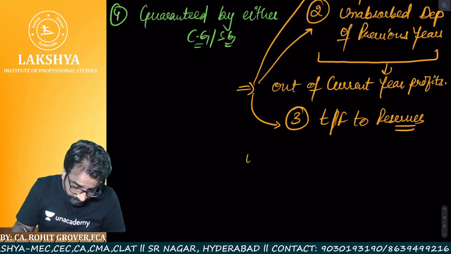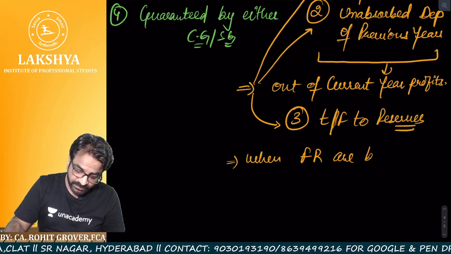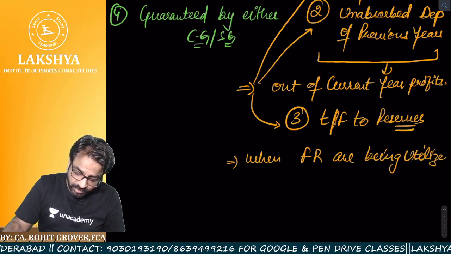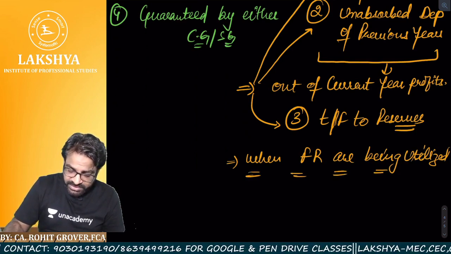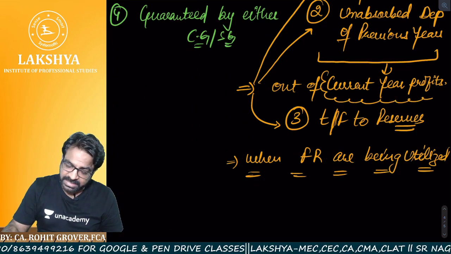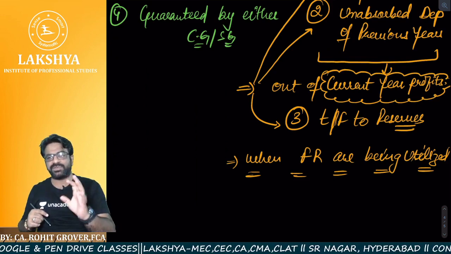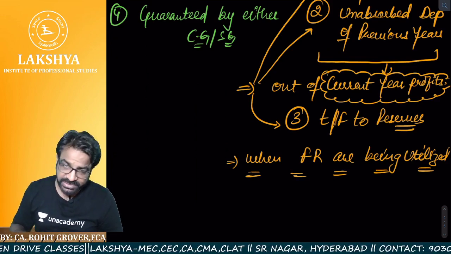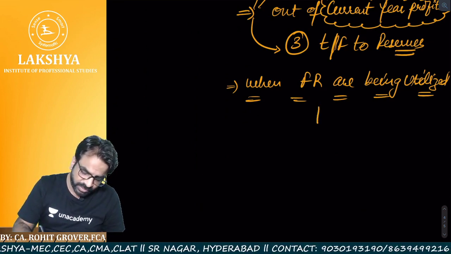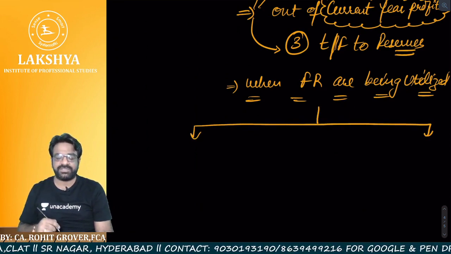Now, point number 4. When free reserves are being utilized, then what kind of adjustments do you have to do? I already told you the 3 adjustments when we are using the current year profits: depreciation, unabsorbed depreciation, transfer to reserve. Now we are using free reserves. In case of free reserves, we have to do the 2 adjustments. So what are the 2 adjustments?